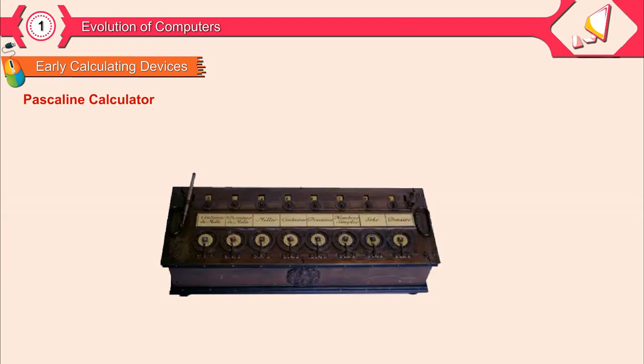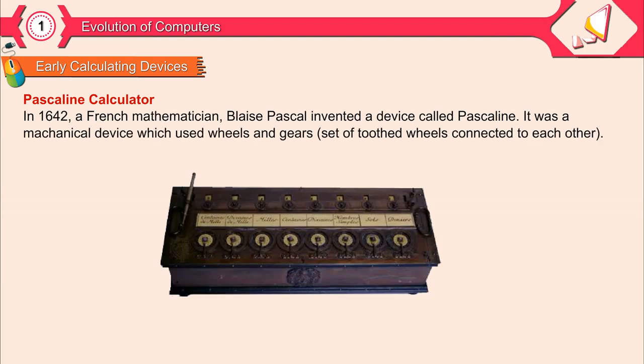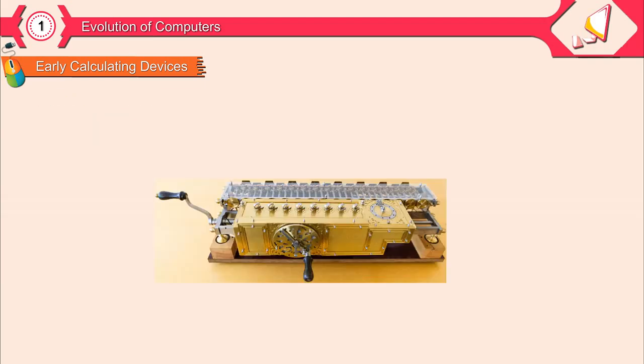Pascaline calculator. In 1642, a French mathematician, Blaise Pascal, invented a device called Pascaline. It was a mechanical device which used wheels and gears. It had a set of toothed wheels connected to each other.